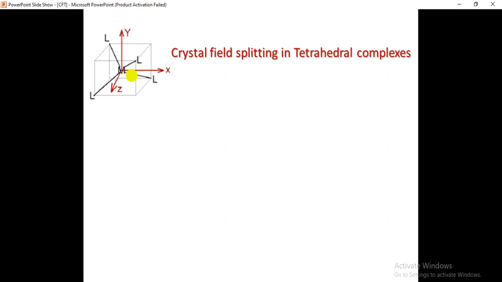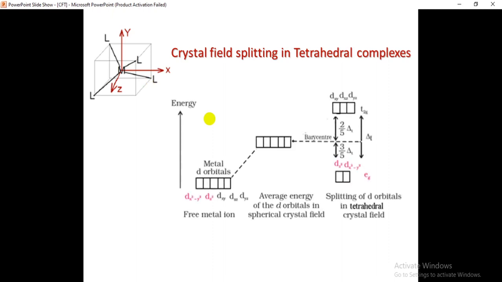In the octahedral, what happened there? The metal ion is connected with the ligands along the axis, but in the tetrahedral, in between the axes. So the splitting will be quite opposite to the octahedral splitting. In the tetrahedral, crystal field splitting is quite opposite to the octahedral splitting. If you observe here, in the free metal ion, there will be degeneracy in the 5 d orbitals.